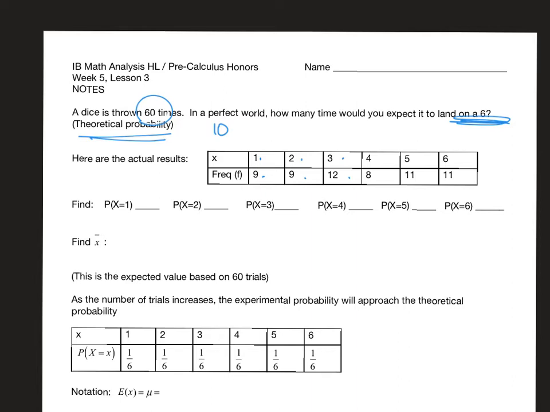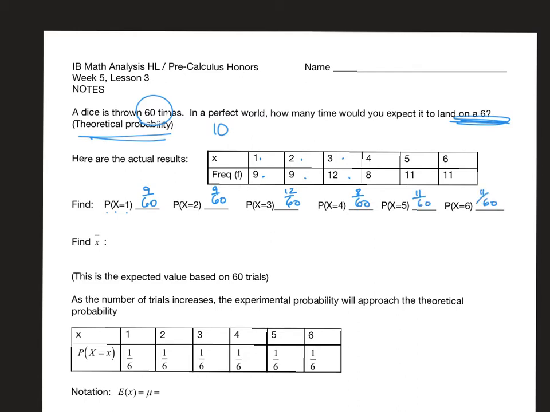So what this probability means is the probability that the x value, the random variable, was 1 happened 9 out of 60 times, right? And the probability that x came up, or the die rolled as a 2 is 9 out of 60, 3 was 12 out of 60, etc. 11 out of 60, 11 out of 60.